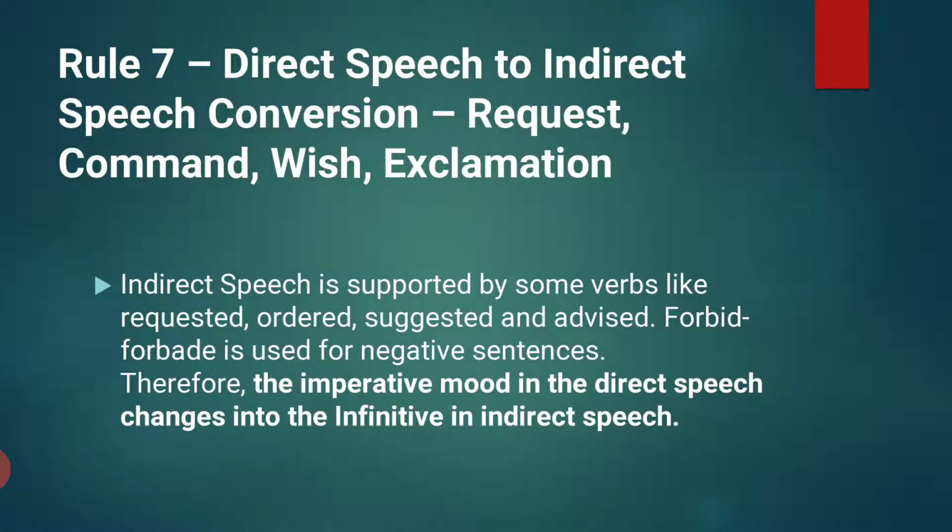Rule number 7: direct speech to indirect speech conversion. Request, command, wish, explanation. These are the types of sentences: optative, imperative, exclamatory. So you have to keep this in your mind. Indirect speech is supported by some verbs like requested, ordered, suggested, and advised. Forbid is used for negative sentences.